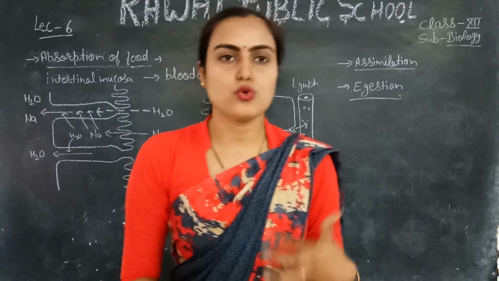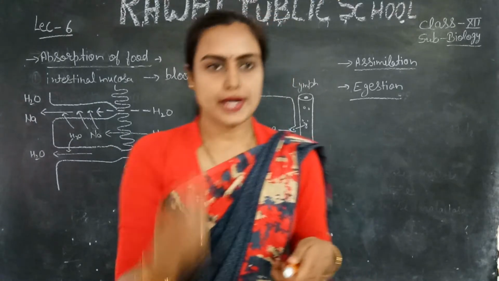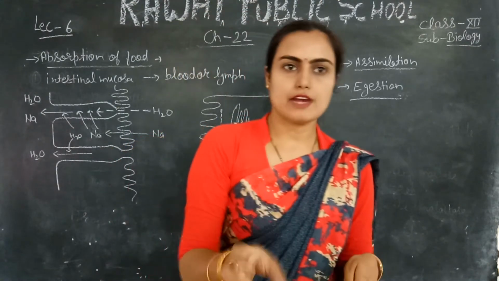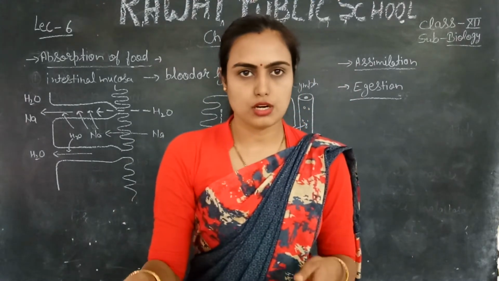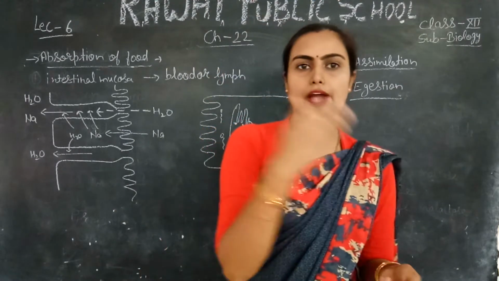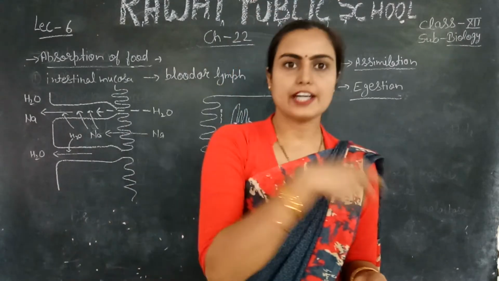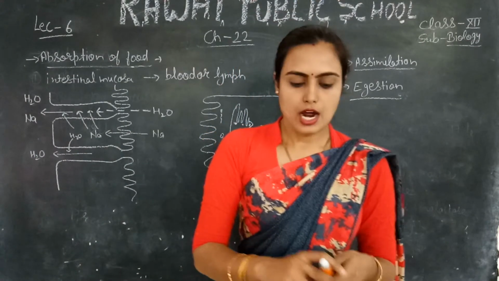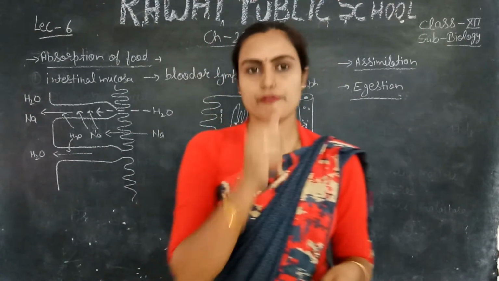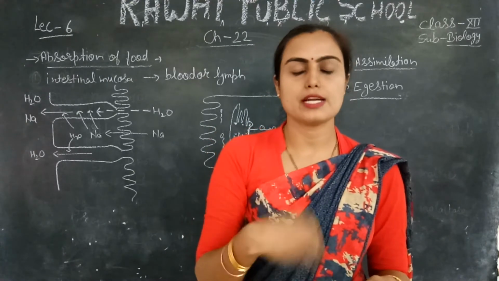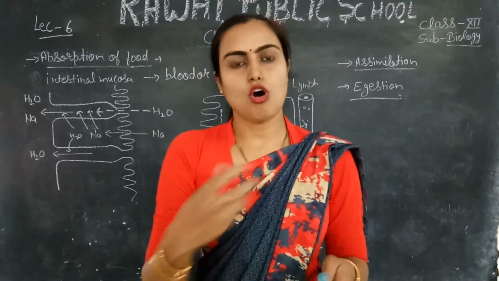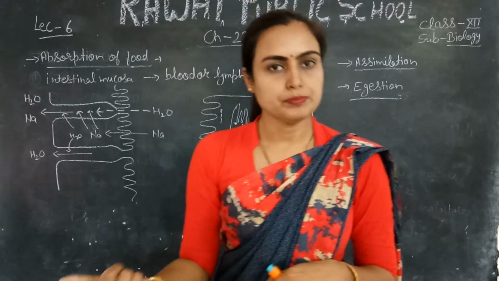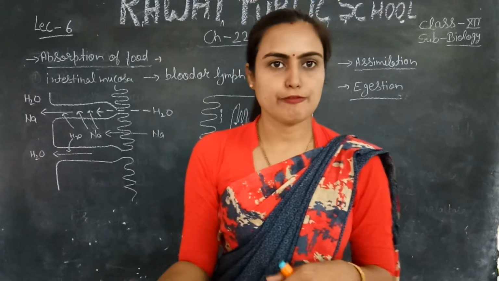Absorption of food means that when your digestive system converts your complex food substances into the simplest food form, like carbohydrate into glucose, fat into fatty acid, right? Similarly, various kinds of vitamins and salts or minerals present in your food are also absorbed in the blood capillaries or lymph also, right?